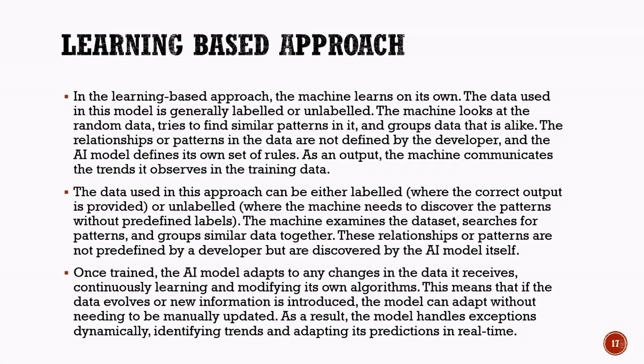This means that if new information becomes available or if the data changes over time, the model can adapt without requiring manual updates from developers. As a result, learning-based AI systems are more flexible than rule-based systems. They can identify new trends, handle changing situations, and improve their predictions over time, making them highly effective for solving real-world problems.